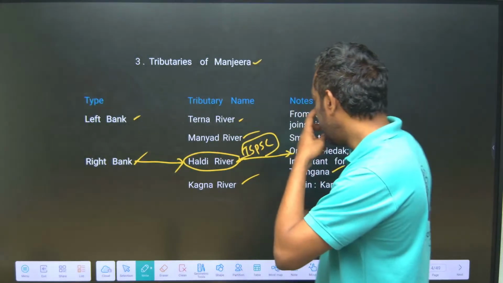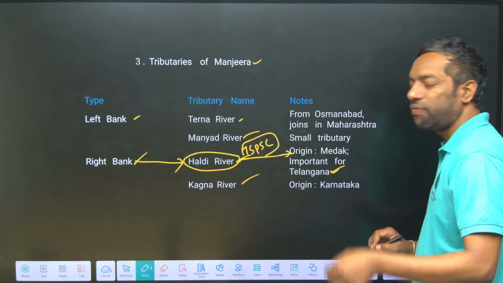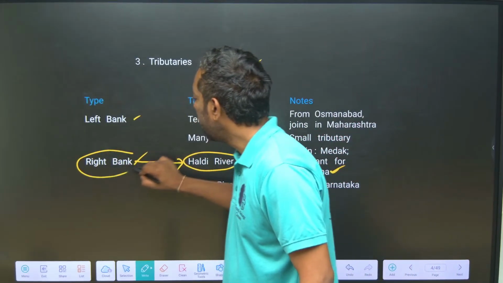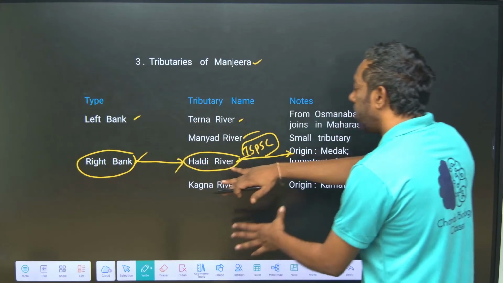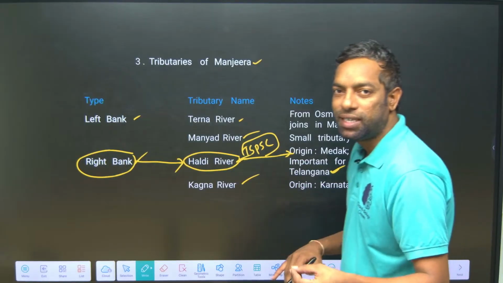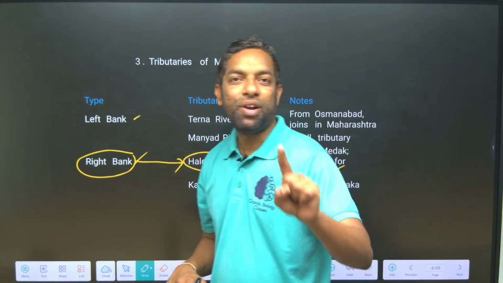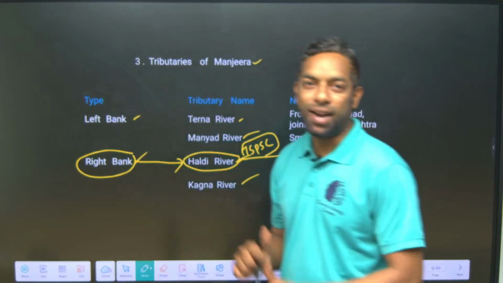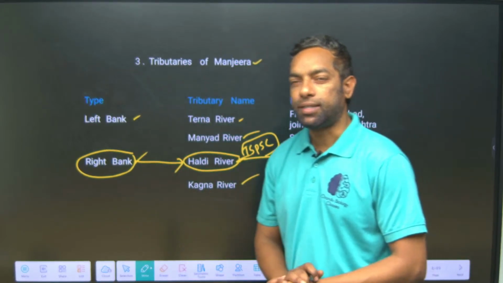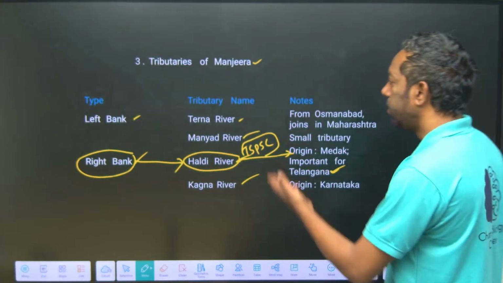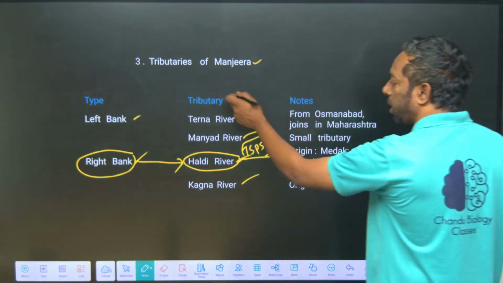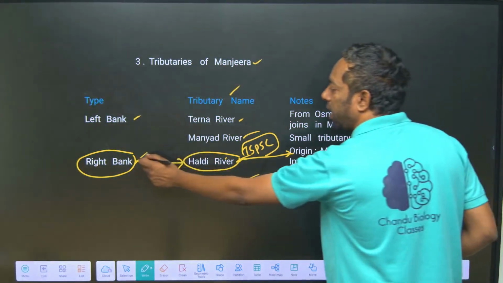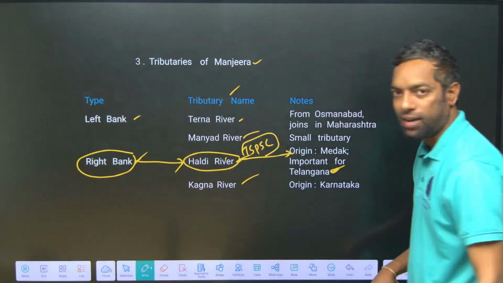Okay, this is an important river for Telangana. Most important, the right bank tributary is the Haldi River. It flows into the Manjira. This is an important tributary of the Manjira for Telangana. I hope you guys understand this. Just look here, the tributary name is Haldi, it originates in Medak, and it is the right bank tributary of the Manjira.